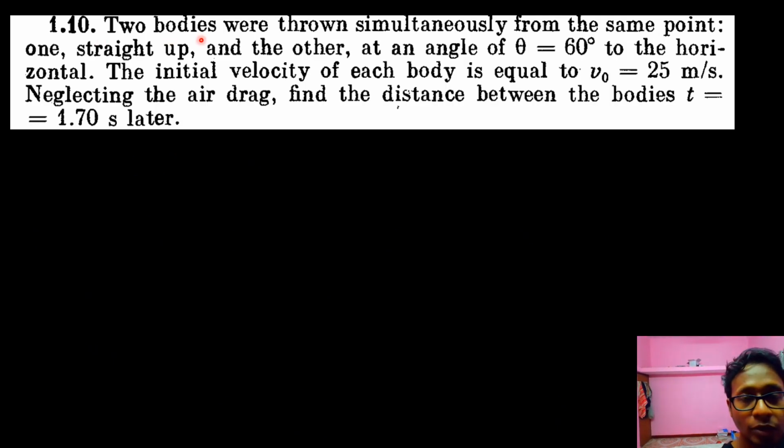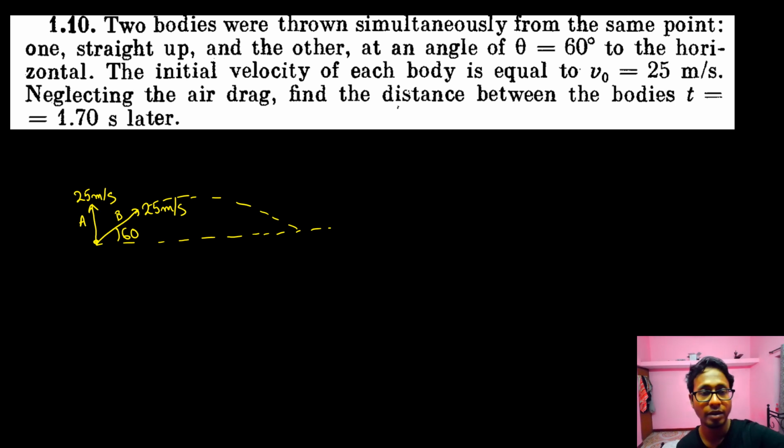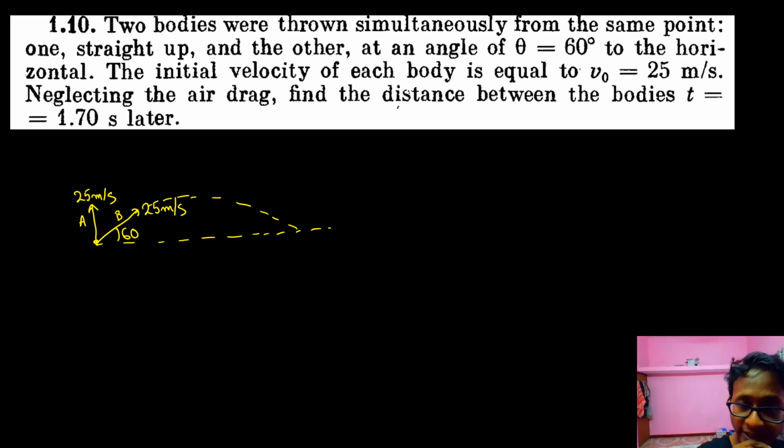Let's read the question. Two bodies were thrown simultaneously from the same point. One straight up and the other at an angle of 60 degrees. So from the same point, two bodies are thrown, one straight up with 25 meter per second and another at 25 meter per second at an angle of 60 degrees. This is body A, this is body B. So the projectile of this much. Now, the initial velocity of each of the bodies is 25 meter per second, neglecting air drag. So air drag is not there. Find the distance between the bodies at t equals 1.7 seconds.